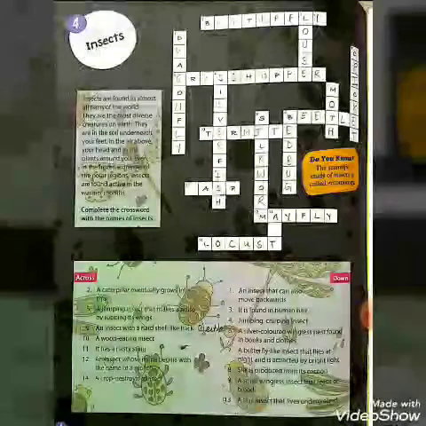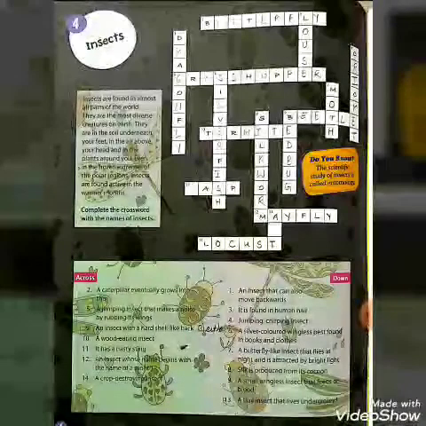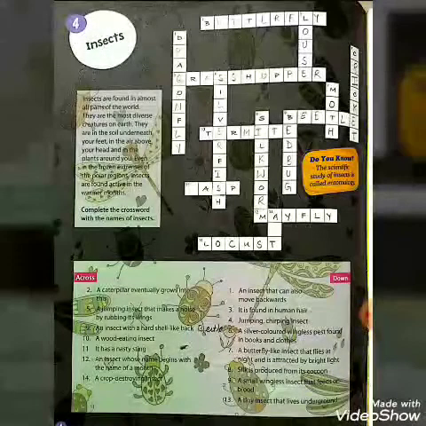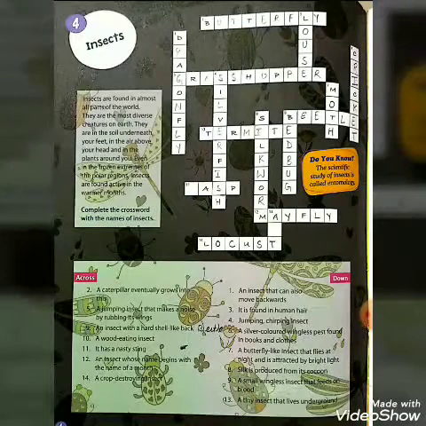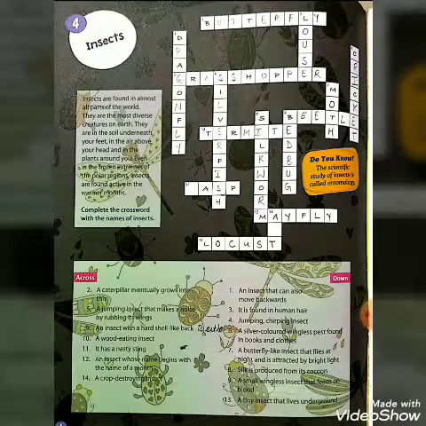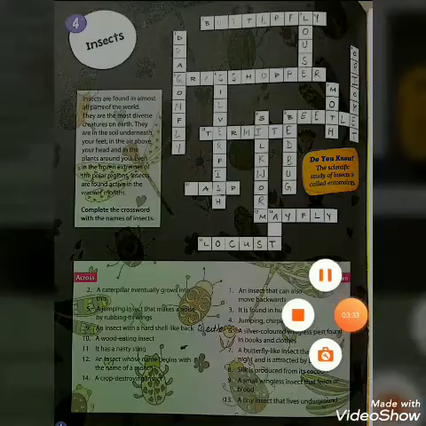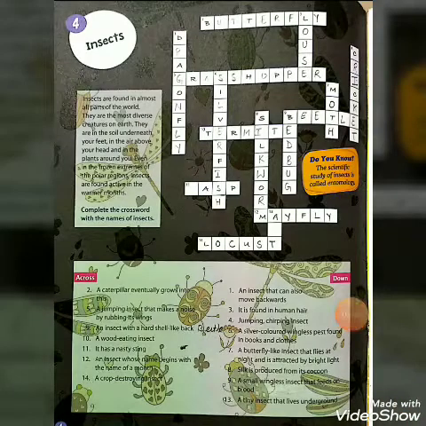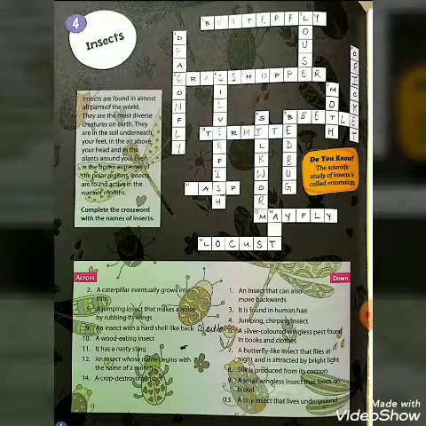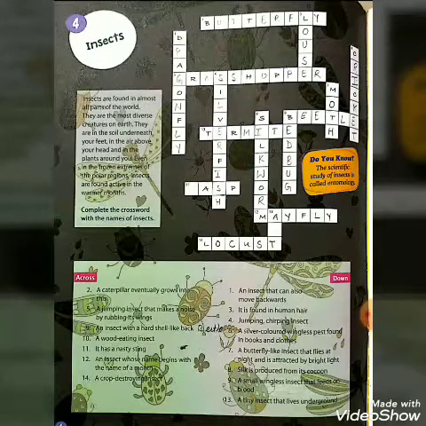Now, fifth one, come to the across side. A jumping insect that makes a noise by rubbing its wings. Your answer is grasshopper. G-R-A-S-S-H-O-P-P-E-R, grasshopper.